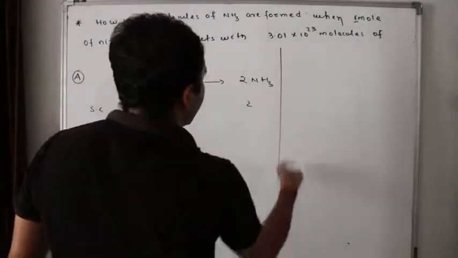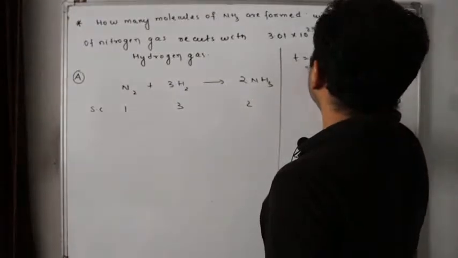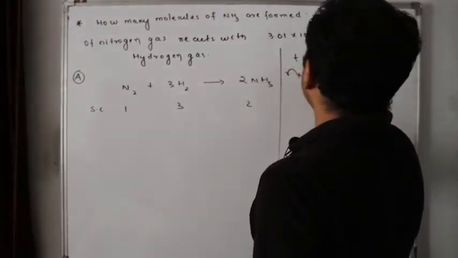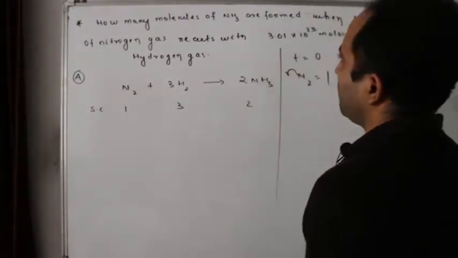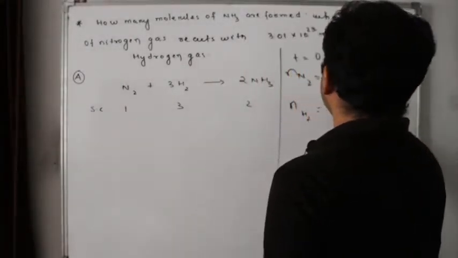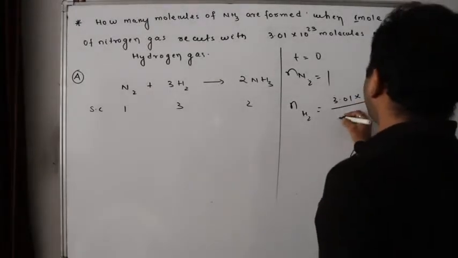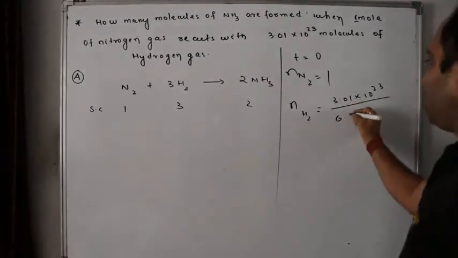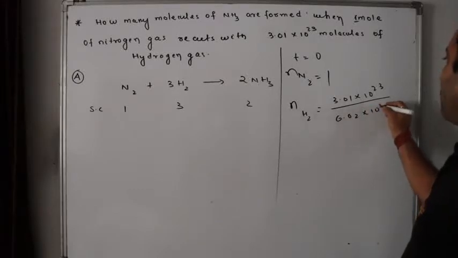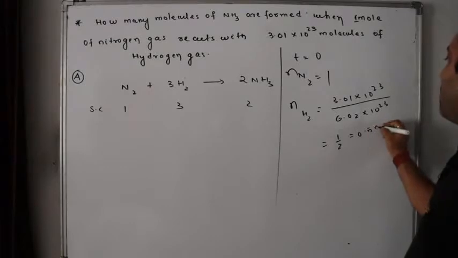So initially at t is equals to 0, nitrogen given. At t is equals to 0, number of moles of nitrogen is 1. What is the number of moles of hydrogen? Number of moles of hydrogen is equals to 3.01 into 10 to the 23 by Avogadro's number, that is 6.02 into 10 to the 23. So is it 1 by 2 or 0.5 mole?